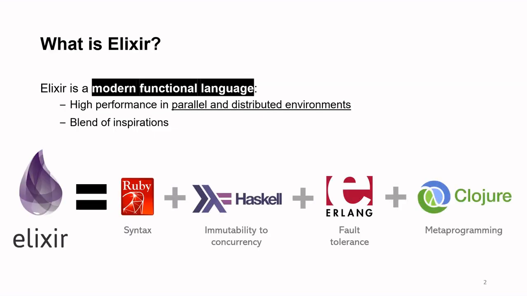Elixir is a modern functional language that has high performance in parallel and distributed environments. It was designed from a blend of inspirations in other languages. Elixir syntax is based on Ruby. It uses immutable data like Haskell, and the Elixir code runs on Beam, the virtual machine of the Erlang. In addition, Elixir is extensible because it has metaprogramming features like Clojure.